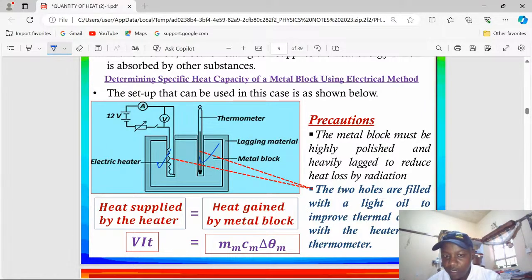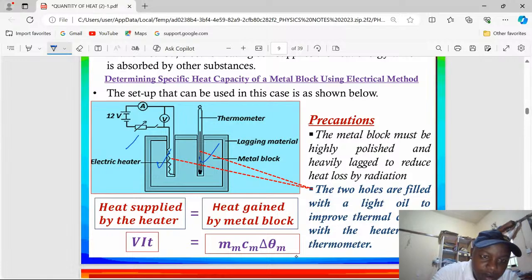Ensure that the metal block is shiny or polished and heavily lagged to ensure that there are no heat losses to the surrounding. Now insert your thermometer and insert the electric heater, which has been connected to an electric circuit. Then after that, adjust using the rheostat. This is an electric sample of a rheostat.